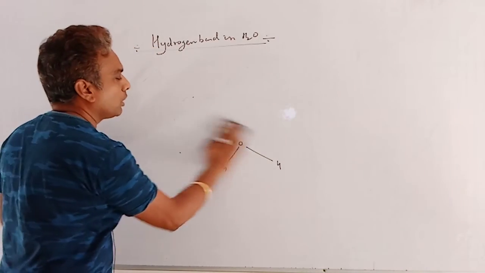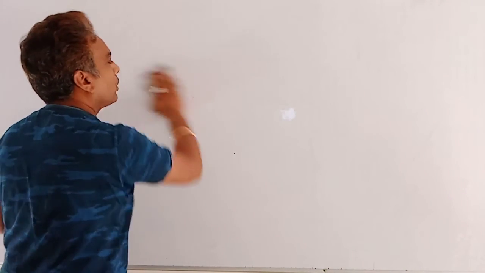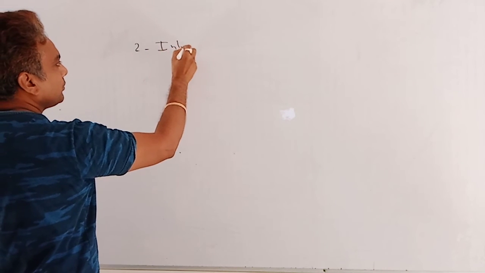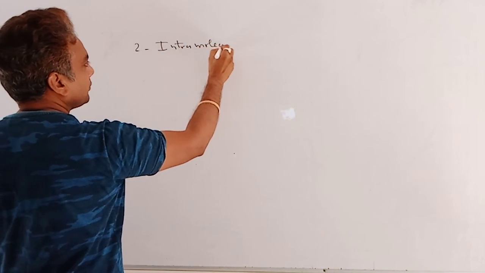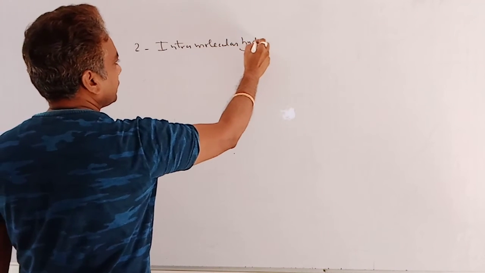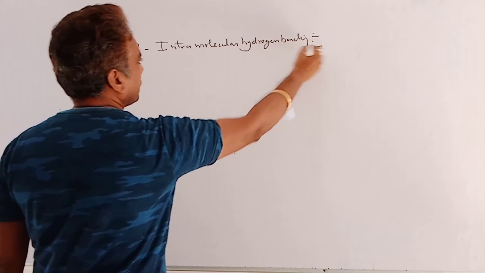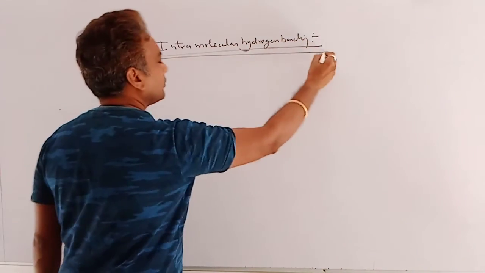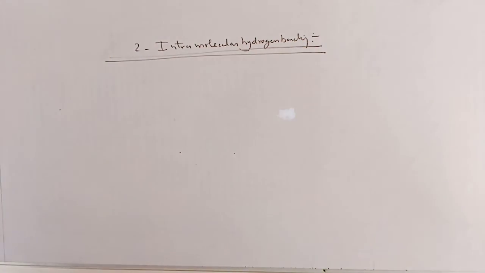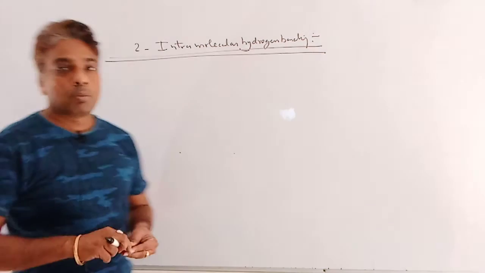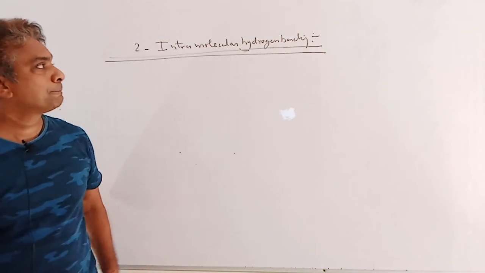Now the second one is intramolecular hydrogen bonding. So what is intramolecular hydrogen bonding?